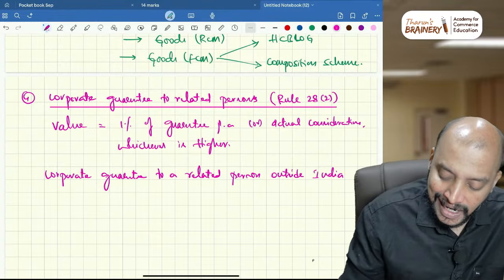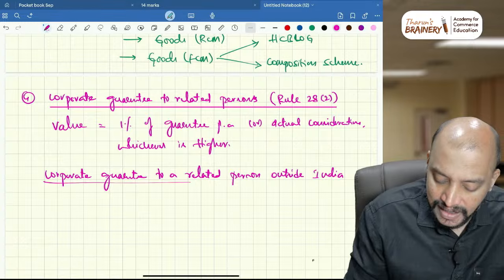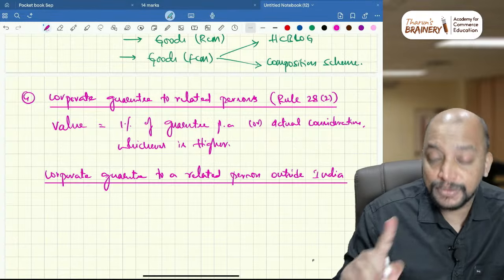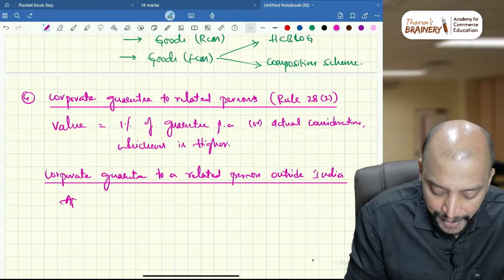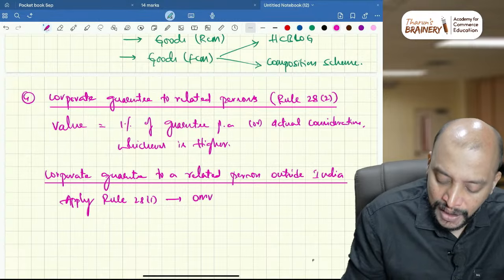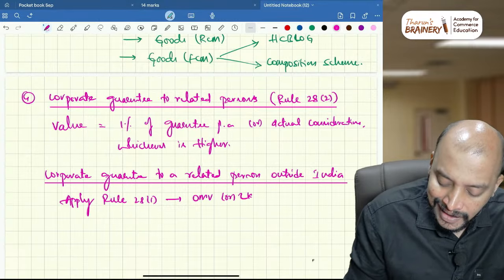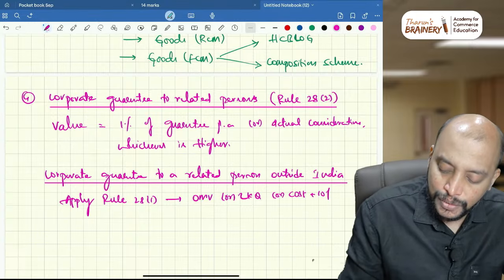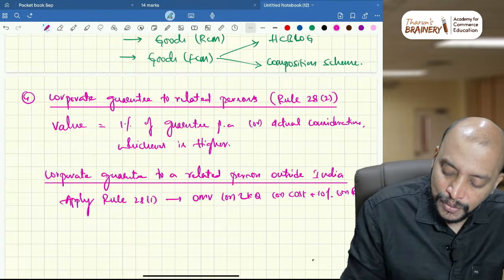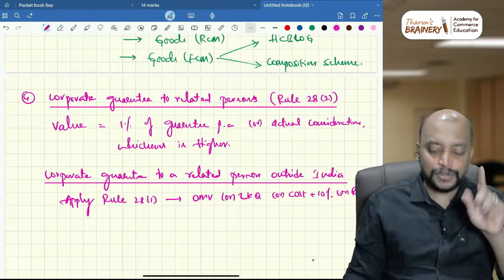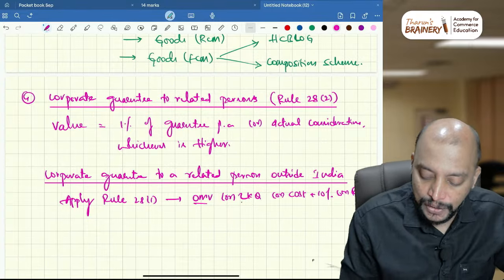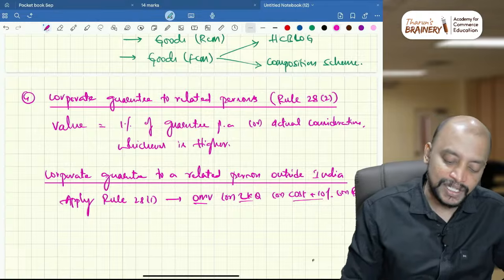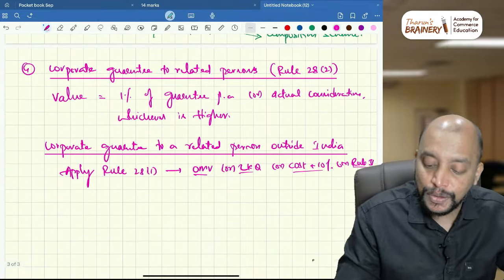Definitely in this case, rule 28(2) is not applicable. Apply rule 28 sub rule 1, that is open market value or like kind and quality or cost plus 10%, okay. Or residual value, rule 31. So that is what you need to apply, okay. Open market value, like kind and quality, cost plus 10%, rule 31, that should be taken. So don't apply rule 28 sub rule 2.